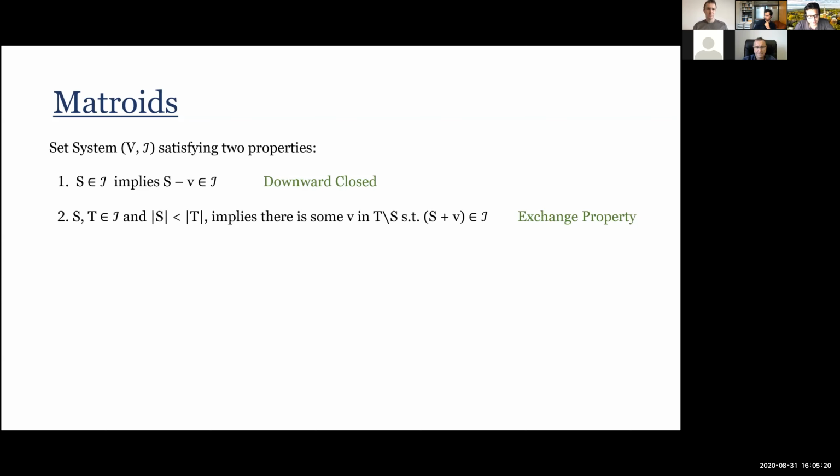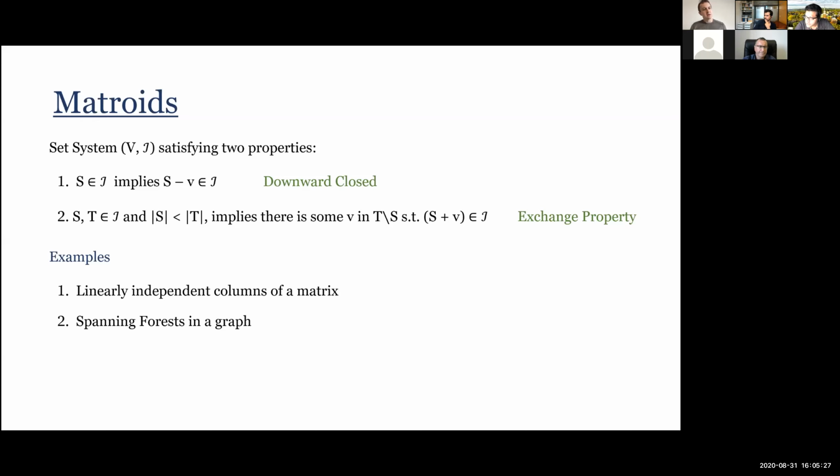but let me give the 2 paradigmatic examples of matroids. One is the following. If you imagine your universe to be the columns of a matrix, then any subset of columns which are linearly independent forms a matroid. You can check that the 2 properties are satisfied.